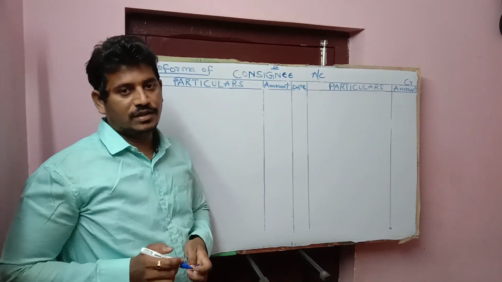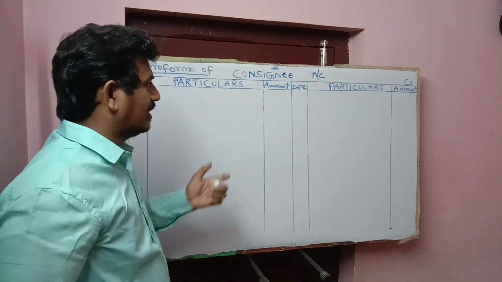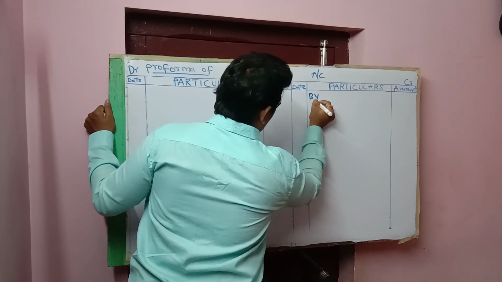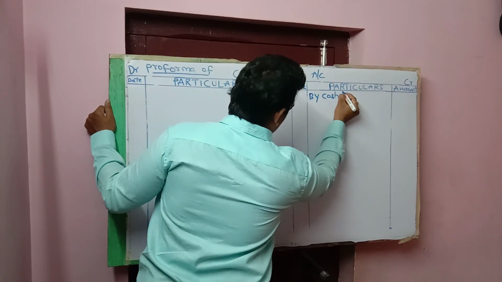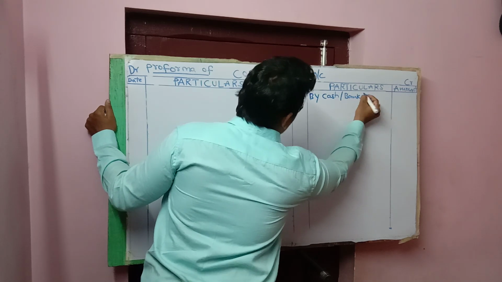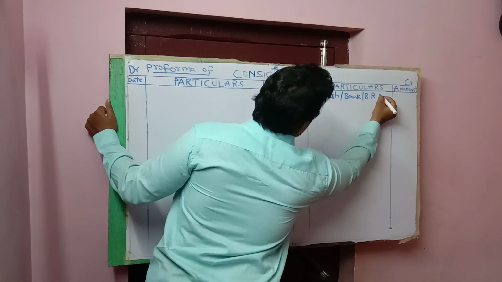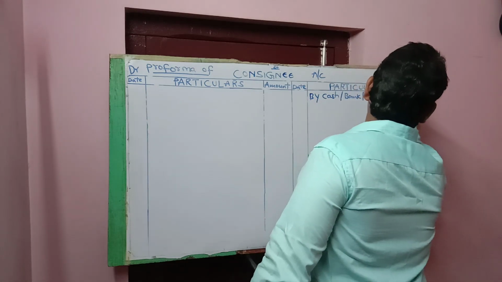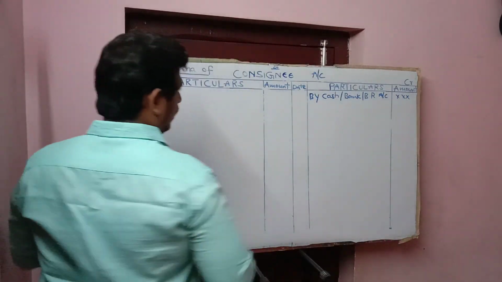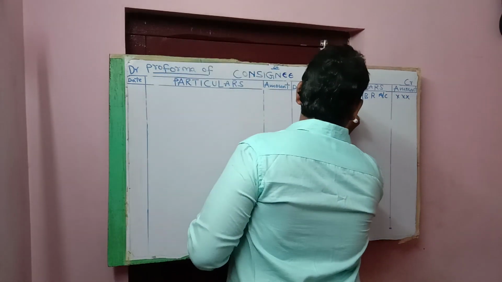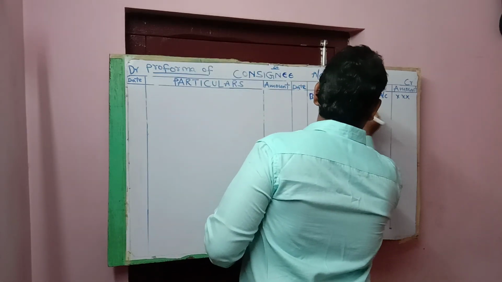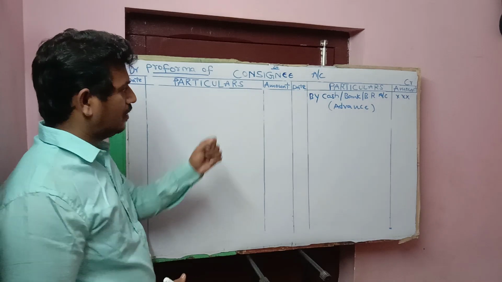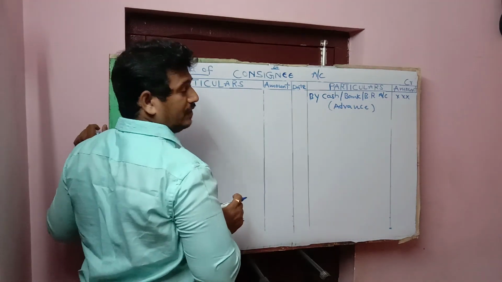Any advance sent by consignee to consignor should be recorded on the credit side of the consignee account, by cash, bank or bills receivable account. It is advance.